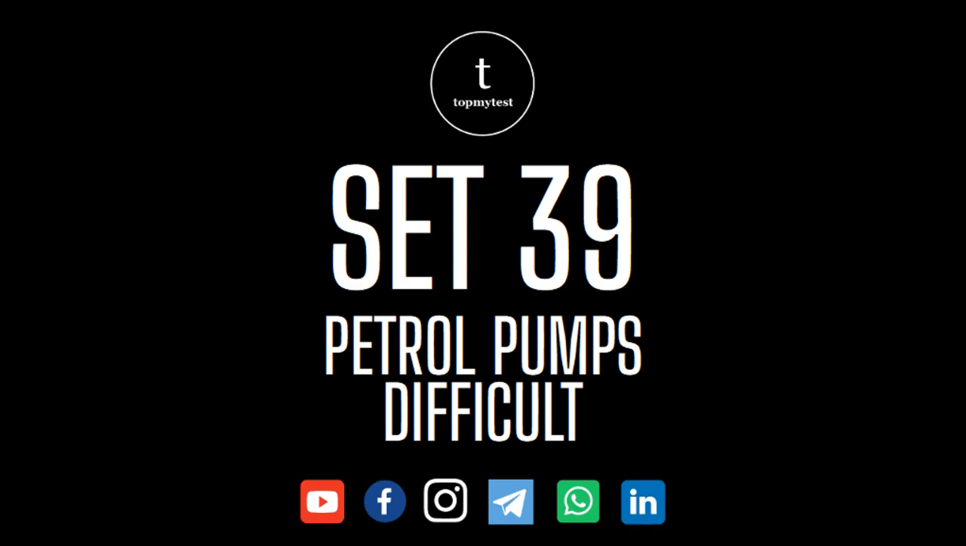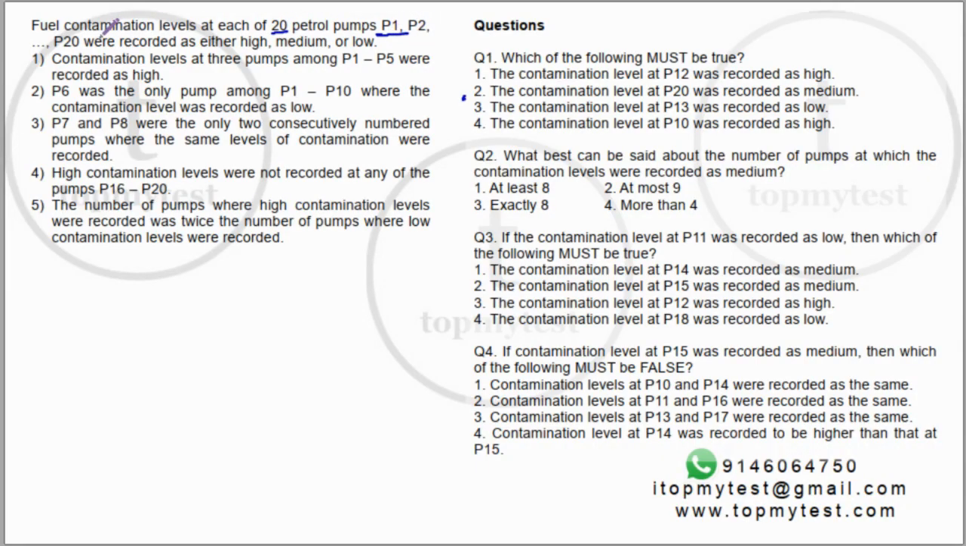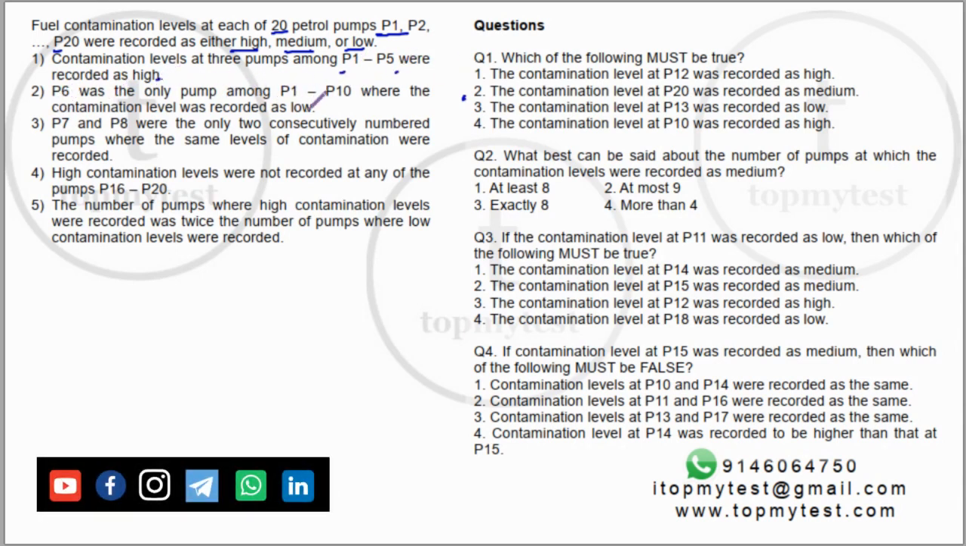Fuel contamination level at each of the 20 petrol pumps P1 to P20 are recorded as either high, medium or low. Contamination levels at 3 petrol pumps among P1 to P5 were recorded as high. P6 was the only pump among P1 to P10 where the contamination was low. P7, P8 were the only 2 consecutively numbered pumps where the same levels of contamination were recorded. Then you have some information. So we have to find out from P1 to P20 what the levels are. And if you look at the question, it asks you about what the possibilities are.